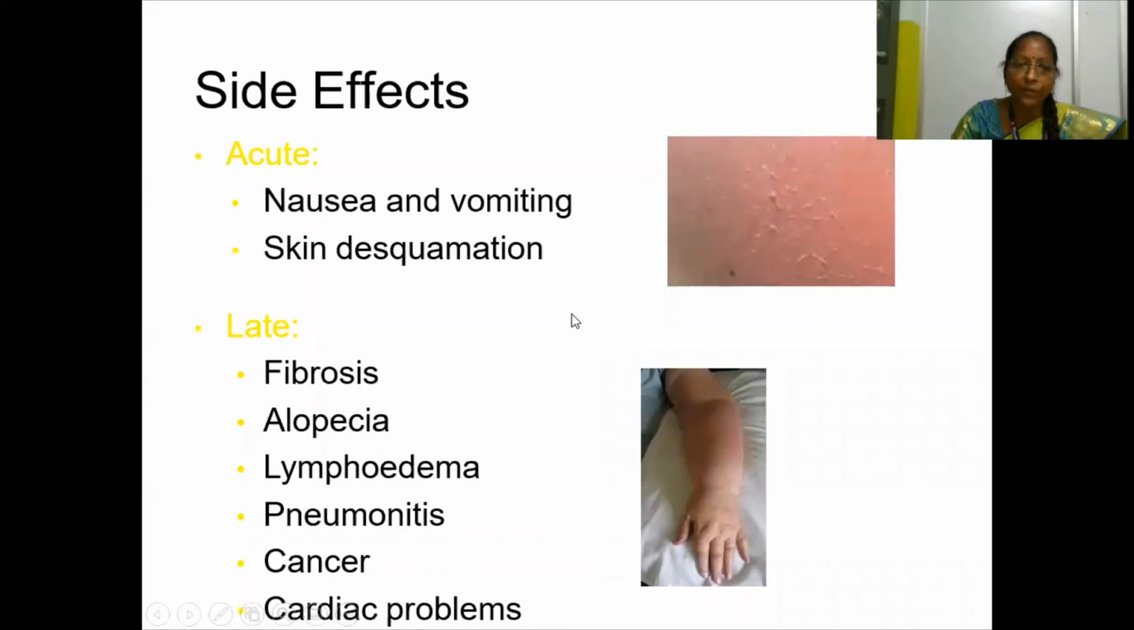Side effects of radiation therapy. The acute ones are nausea and vomiting, and we have skin desquamation as shown in this diagram. And the late ones are fibrosis, alopecia, lymphedema, neuritis, cancer, and cardiac problems.